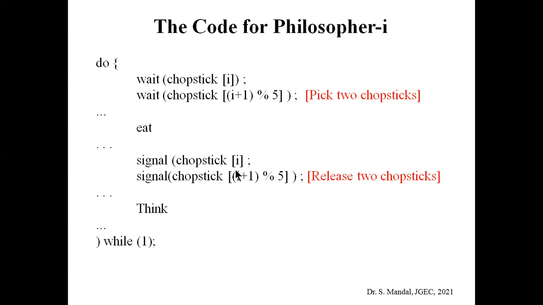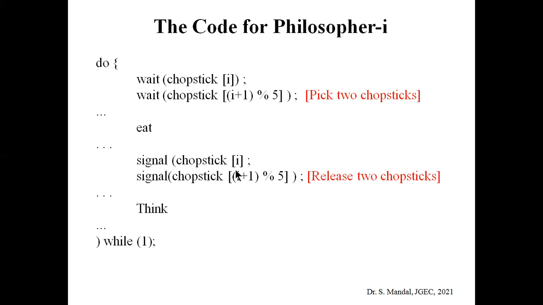So for the philosopher i, first of all, do operation inside the bracket. We need to use two wait operations because we need to access the two chopsticks: chopstick i and chopstick (i+1) % 5.